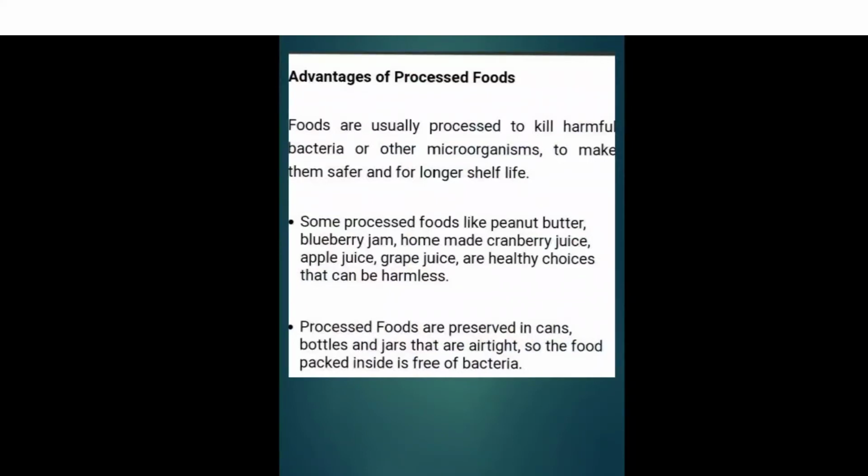So now we will see the advantages and disadvantages of processed food. First of all, we will see the advantages of processed food. Foods are usually processed to kill harmful bacteria or other microorganisms to make them safer and for longer shelf life. Some processed foods like peanut butter, blueberry jam, homemade cranberry juice, apple juice, grape juice are healthy choices that can be harmless. Processed foods are preserved in cans, bottles and jars that are airtight, so the food packed inside is free of bacteria.